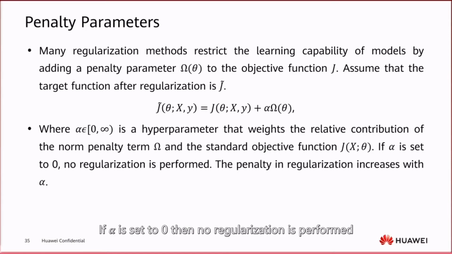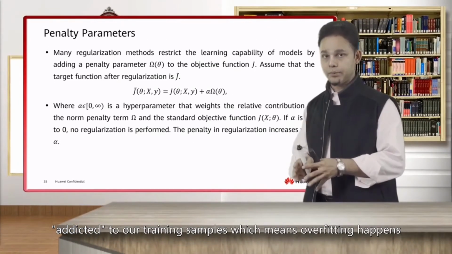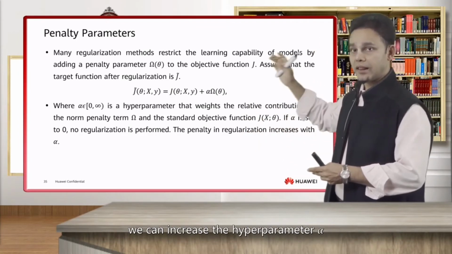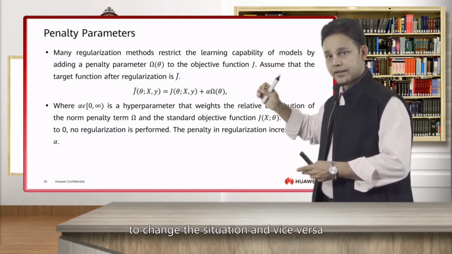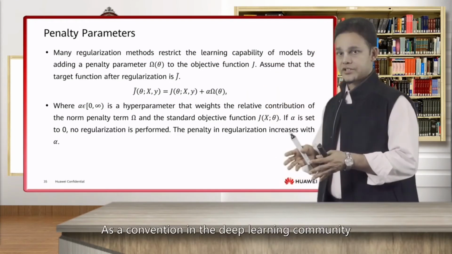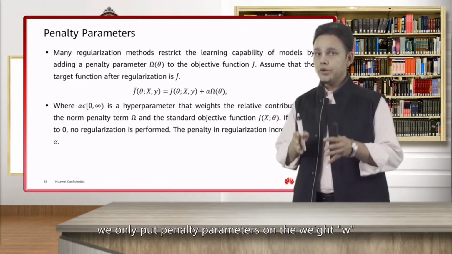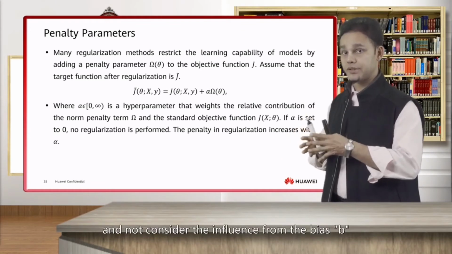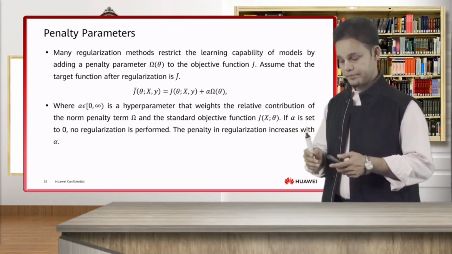If alpha is set to 0, then no regularization is performed. The penalty in regularization increases with alpha. In other words, if we find our model is too addicted to our training samples, which means overfitting happens, we can increase the hyperparameter alpha to change the situation, and vice versa. As a convention in the deep learning community, we only impose penalty parameters on the weight W and do not consider the influence from the bias B.